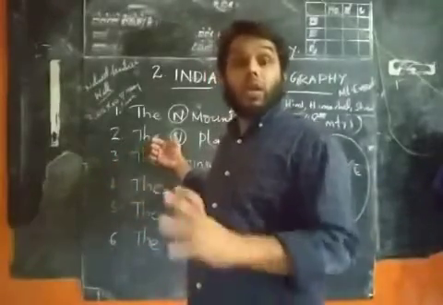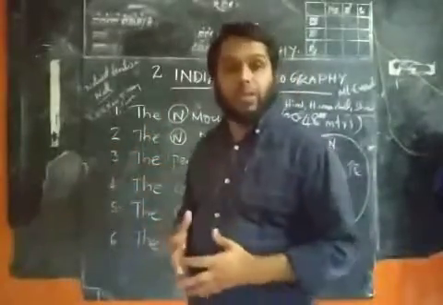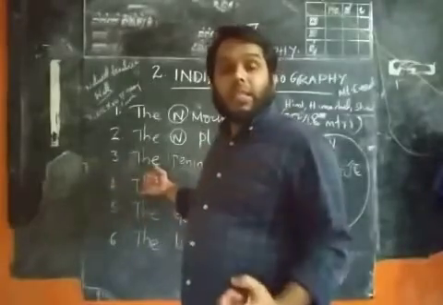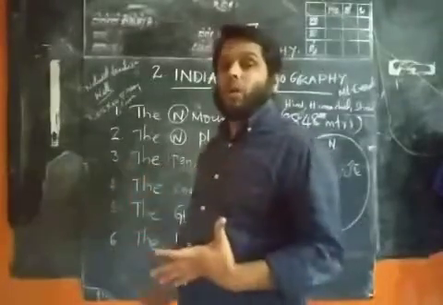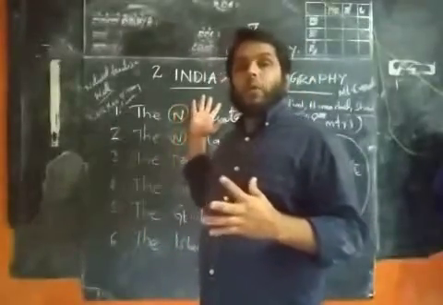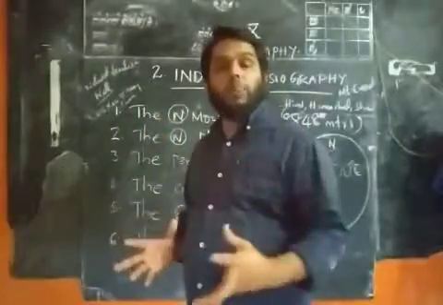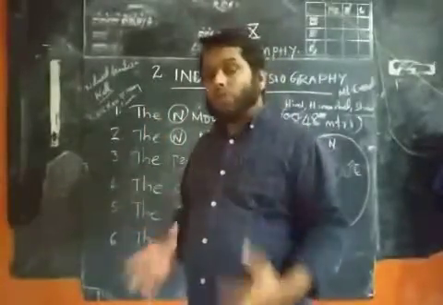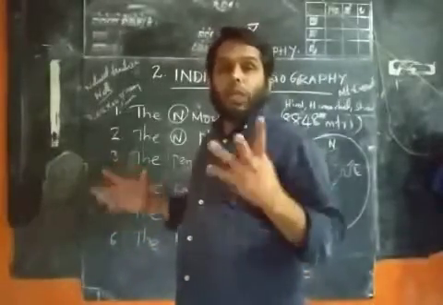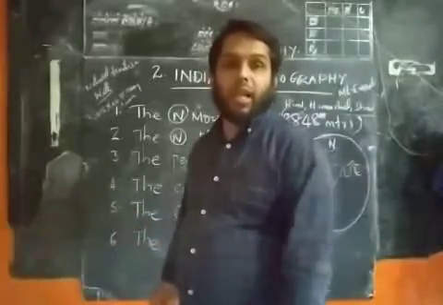So it is not easy to attack India from the northern part because of the presence of mountains. The climate is also very, very cool, and in the winter season the climate will be extremely cool. Now you know Jammu and Kashmir, the majority part of these northern mountains are in Jammu and Kashmir. Now Jammu and Kashmir is not a state, it is a union territory. Jammu and Kashmir is divided into two parts, that is Kashmir and Ladakh.